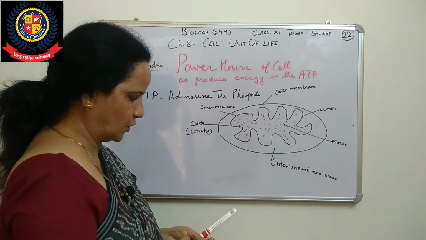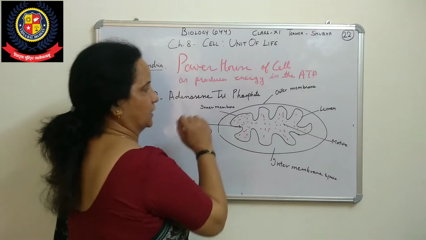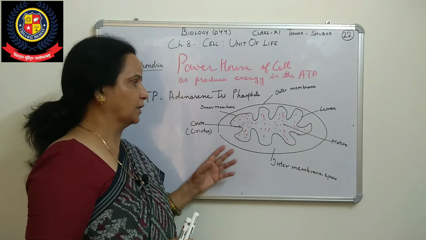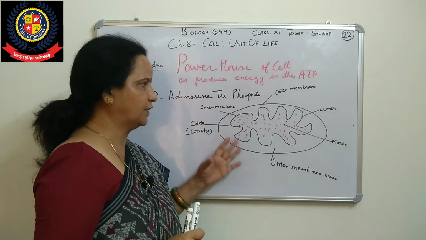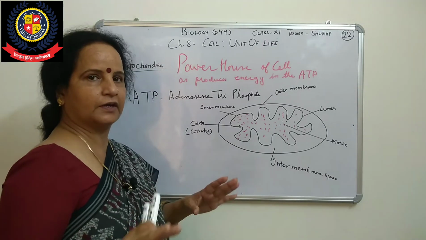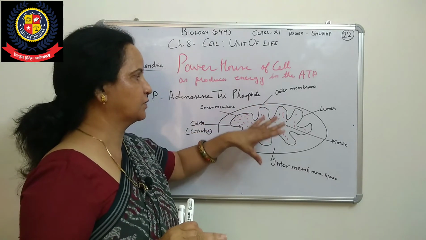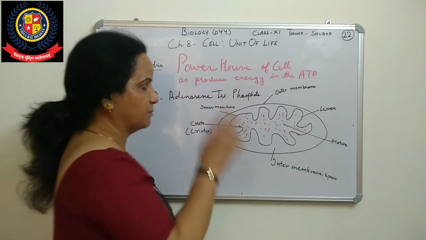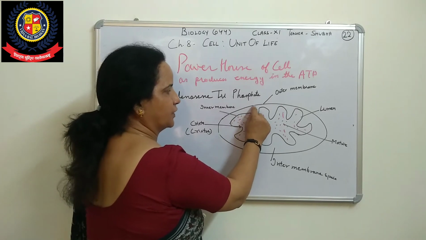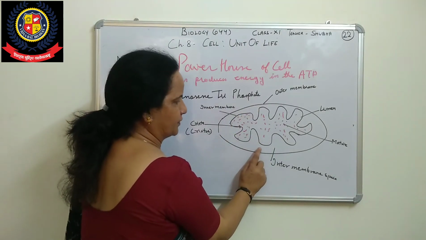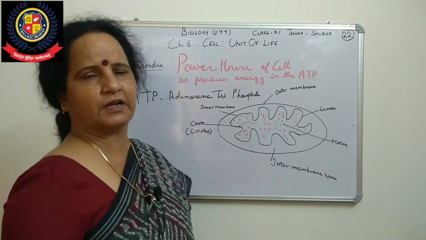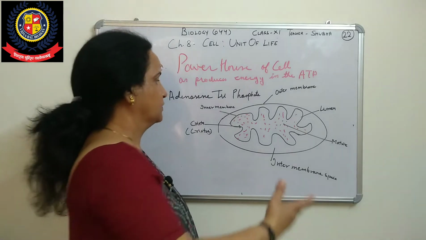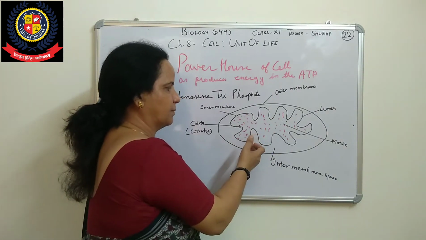It is a cylinder-like body, and when we cut it you see these folds. You will study this in respiration, in human physiology and plant physiology, because that chapter is there and not deleted by CBSE. There you will see its function and how ATP is produced. Various enzymes are present at different locations: some in the outer membrane, some in the inner membrane, some in the lumen, some in the space.